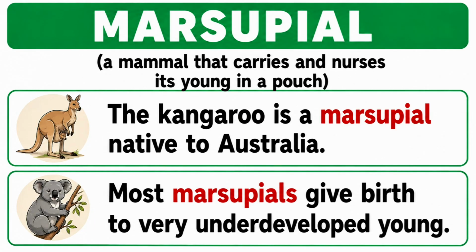Marsupial, a mammal that carries and nurses its young in a pouch. The kangaroo is a marsupial native to Australia. Most marsupials give birth to very underdeveloped young.